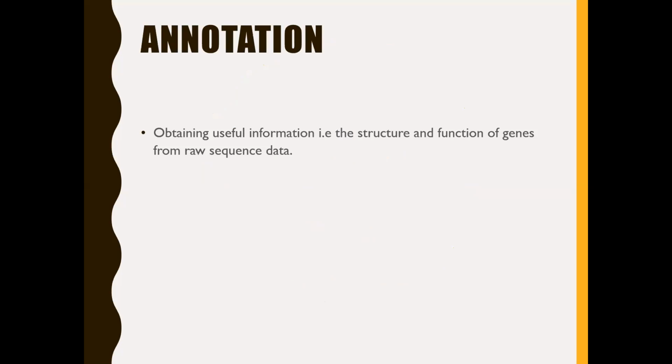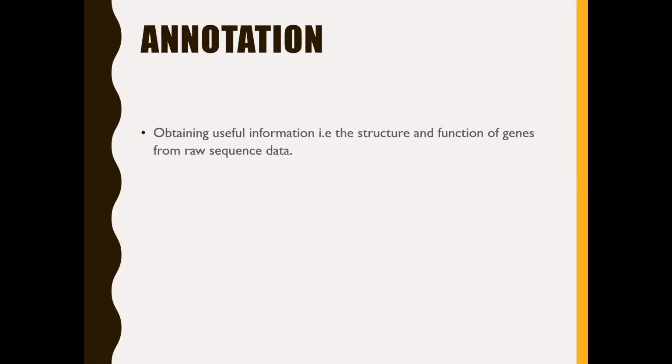These gene prediction methods are useful in annotating the genomic DNA sequences. What is this annotation? Annotation is obtaining useful information, that is the structure and function of genes, from the raw sequence data. As I mentioned earlier, because of the availability of automated DNA sequencing methods, lots of genomic sequence information is getting accumulated.